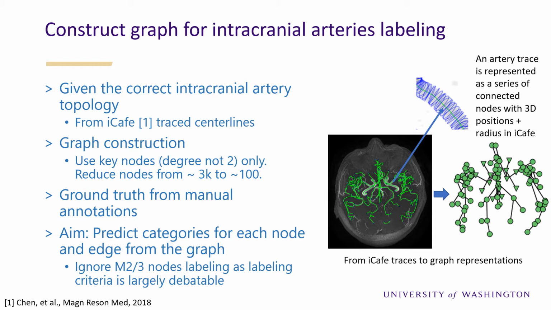Artery traces are a natural graph, but for simplicity, only key nodes with degree other than 2 are used in the graph neural network. Our aim is to predict the node and edge categories, which are already labeled by humans as ground truths following the anatomical labeling definitions in MICCAI. The exception is we ignore the M2, M3 node labels due to the largely debatable criteria.